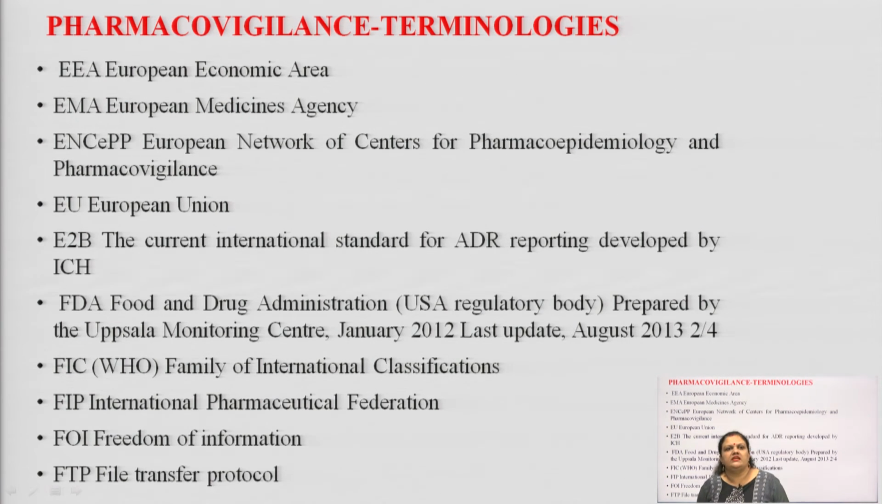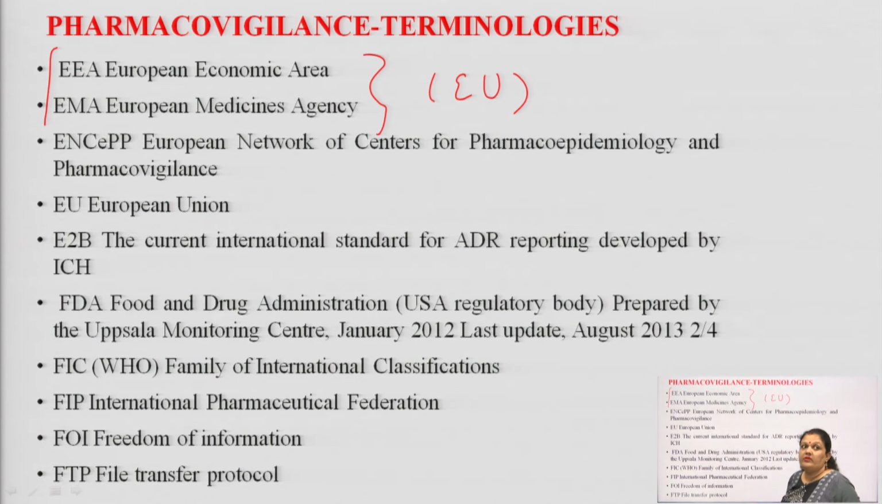Next, coming to the EEA, which is the European Economic Area. Next, EMA, European Medicines Agency. These all E are related to the European Union. So, you have to remember European Economic Area and EMA, European Medicines Agency. Next is the ENCEPP, capital E, capital N, capital C, small e, then PP. It means European Network of Centres for Pharmacoepidemiology and Pharmacovigilance based studies. Okay. EU, again we have European Union, again E2B.